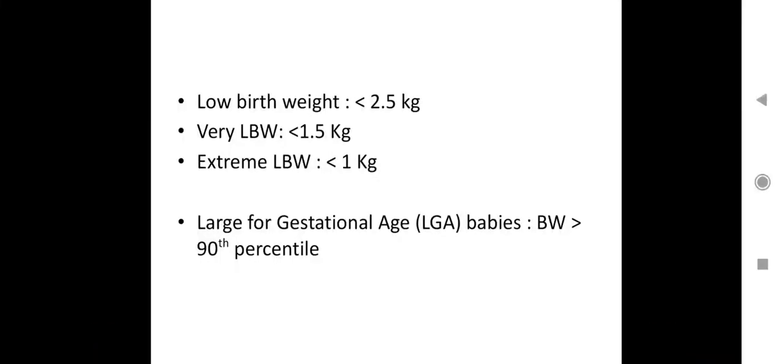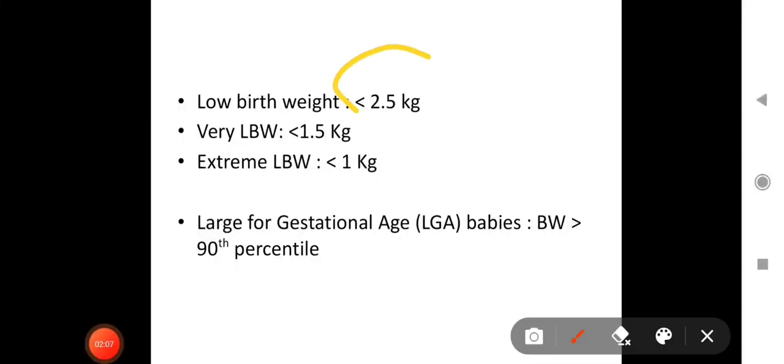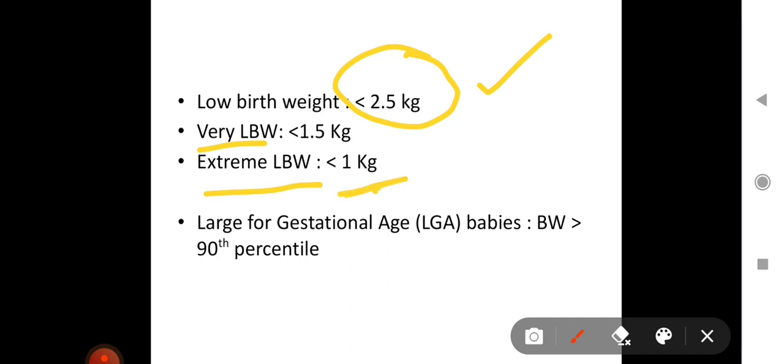Next is low birth weight. Low birth weight is less than 2.5 kg. We have to remember this, and more than 2.5 is normal weight, especially for Indian population. So less than 2.5 is low birth weight. Very low birth weight is less than 1.5, and extreme low birth weight, that is ELBW, is less than 1 kg. So this is about weight of neonate or newborn.